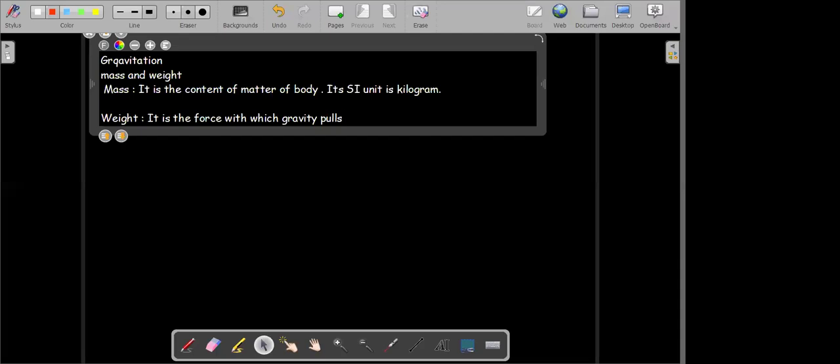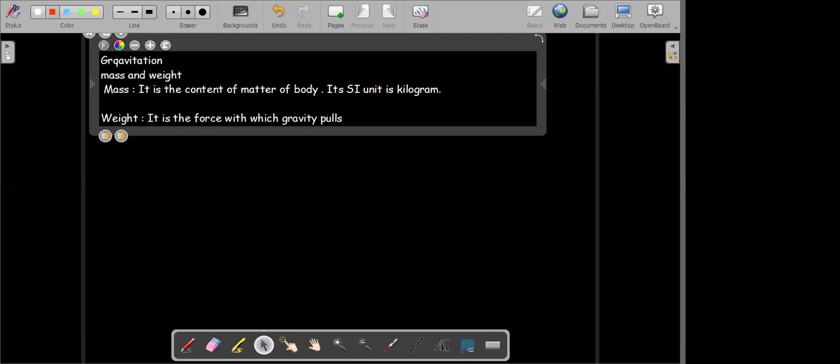No, see, if you are given some value of force, you can't take it as weight, as a force can be due to any agency. If that force is due to gravity, then only we can call it weight. The force that is there should be due to gravity, then only we call it weight. If the force is applied by something, then we can't call it weight.